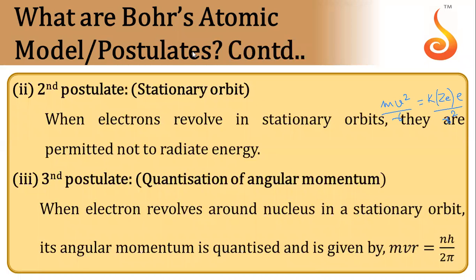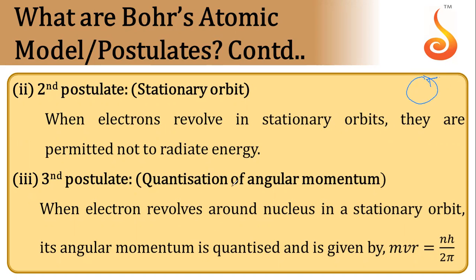Then the second postulate is when electron revolves in stationary orbits, they do not radiate energy. Means when electron is revolving around the nuclei, they are not releasing or radiating any energy.